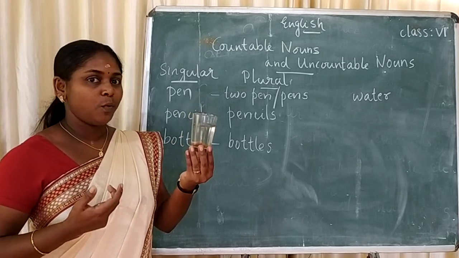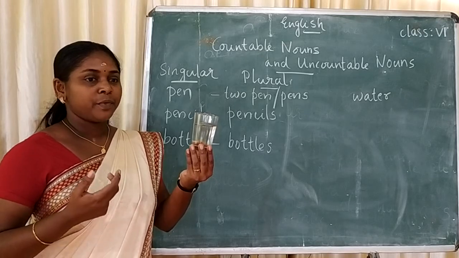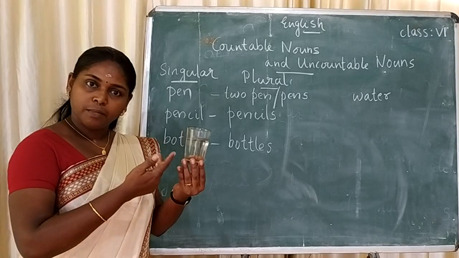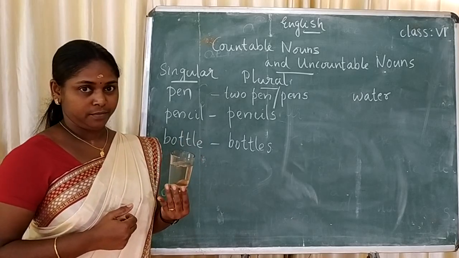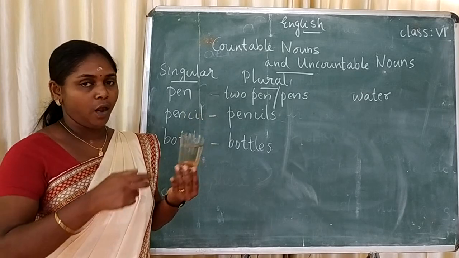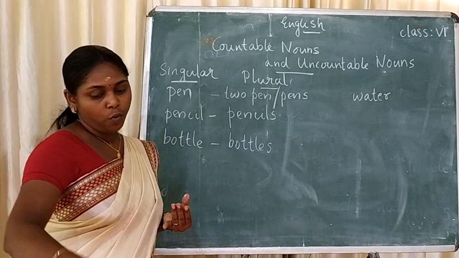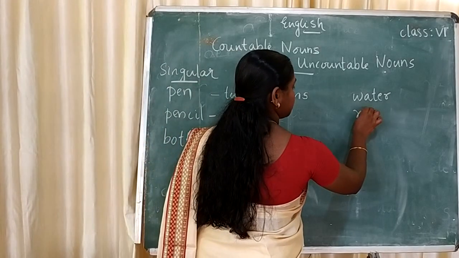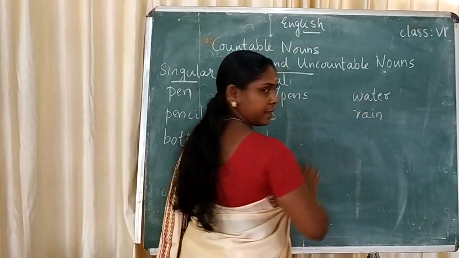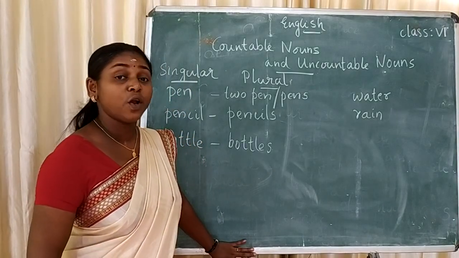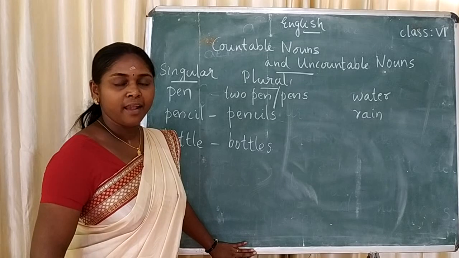We cannot say that, but we can say a glass of water or much water. Then what about rain? Can we say a rain? No. We cannot say a rain.